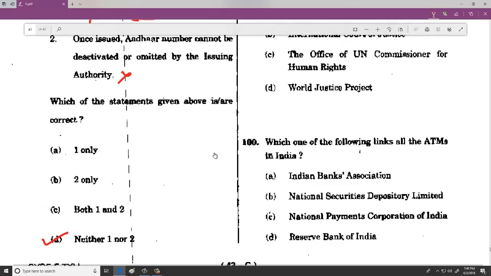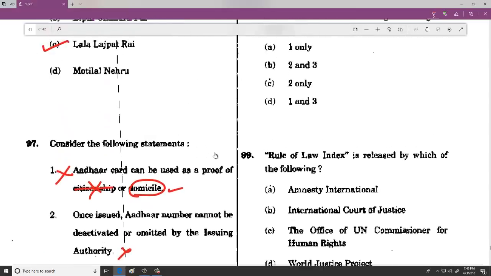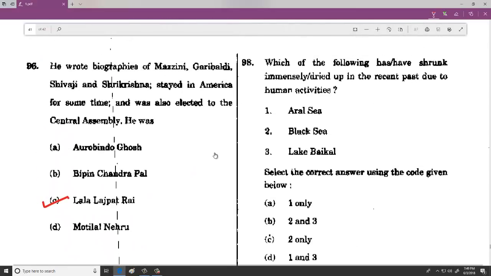Okay. See guys, most of the things which are in news and whatever modifications have been done in the news is asked rather than the questions from the standard books. So what is more important is current affairs is more important for you rather than just reading any standard book. If you read a standard book and if you don't follow it up, then the problem actually comes.